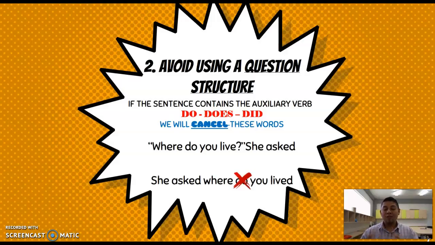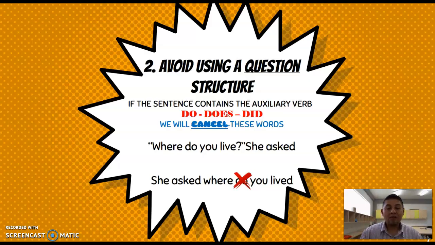Then, as I told you before, we are going to avoid using a question structure. What is this? We cannot keep the format of a question. We have two different ways to understand this. We have two categories of words. The first category is when we have questions using to be. In the case of questions using to be, the situation is very simple because we are only going to invert the position of the subject and the verb.